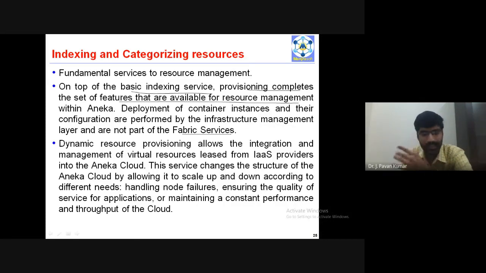This is independent of the fabric service. It will provide additional indexing service in contrast to the basic indexing service. What it will provide is dynamic resource provisioning. It is not part of the fabric service in general.